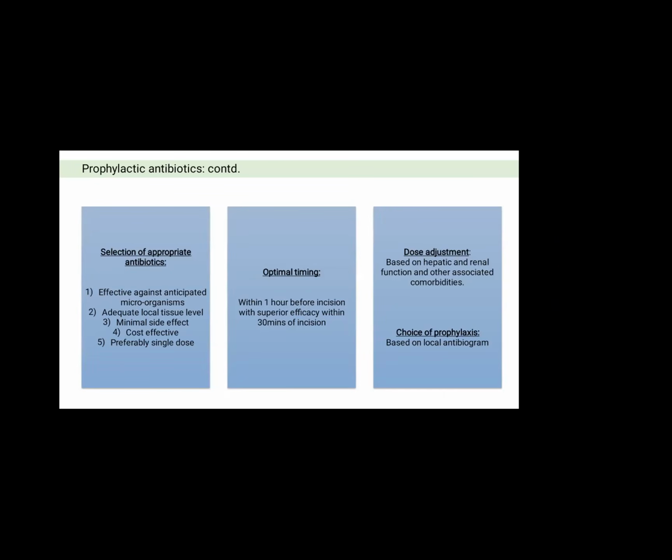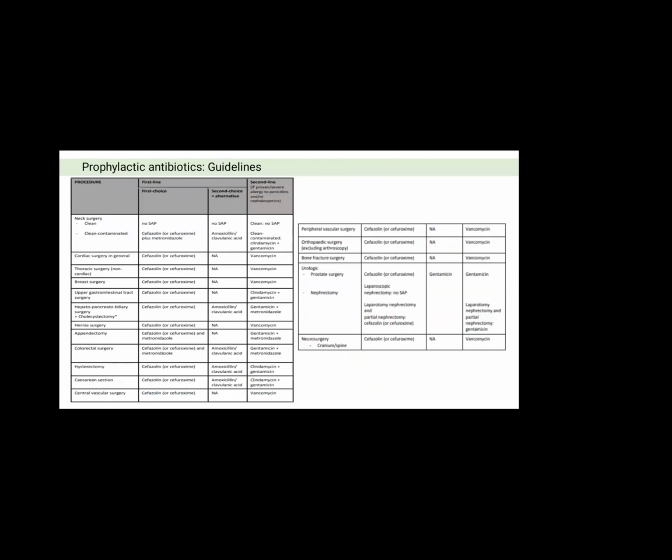The choice of prophylactic antibiotics should be based on the local antibiogram. In the next slide, the guideline for giving different types of prophylactic antibiotics in different surgeries, from cardiac surgery to different types of abdominal surgery, is shown.